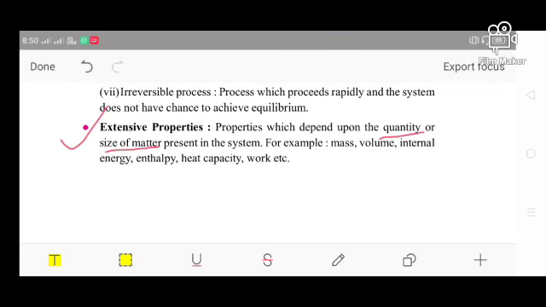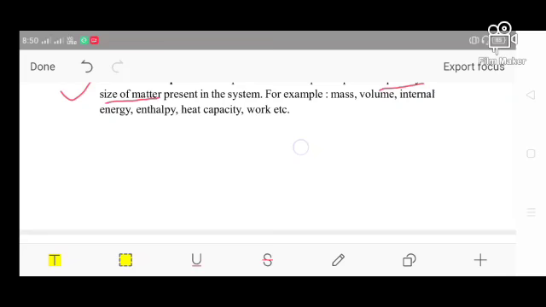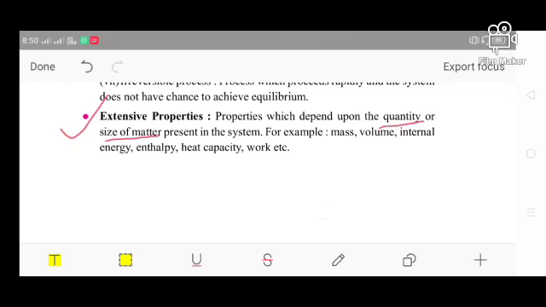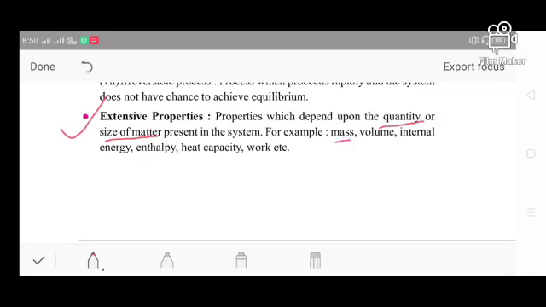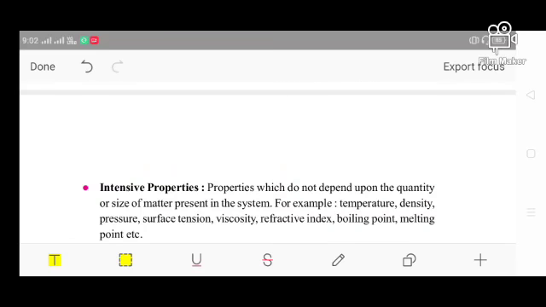So the property depends very much upon the quantity of matter, so it is known as extensive. What are the examples? The example is mass. When the mass increases, the extensive property also increases. Volume is also like that. Internal energy also. And then enthalpy, heat capacity, and work. So the greater the volume or the greater the mass, the greater will be the work.